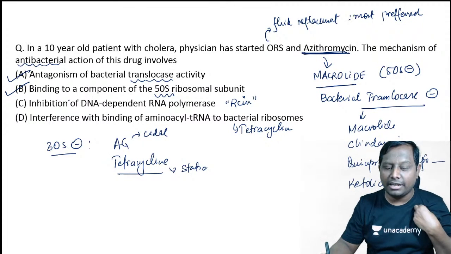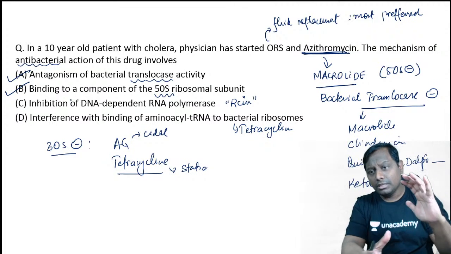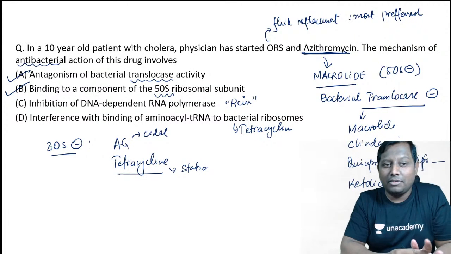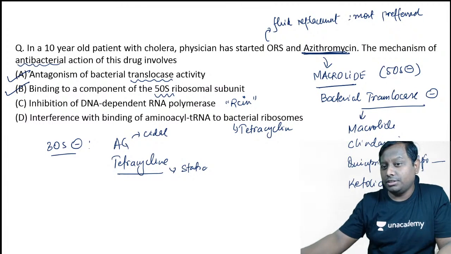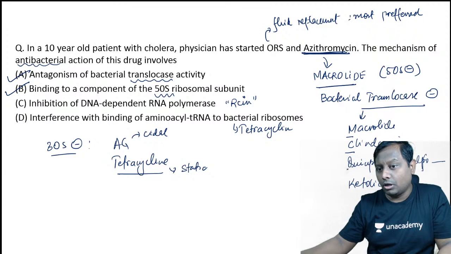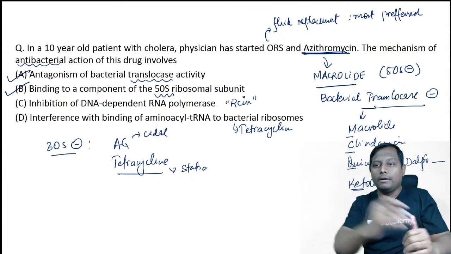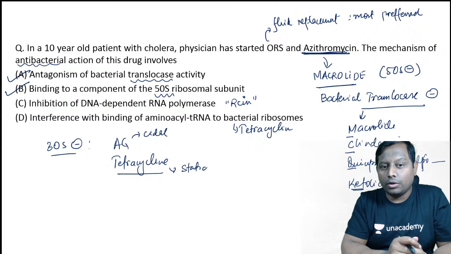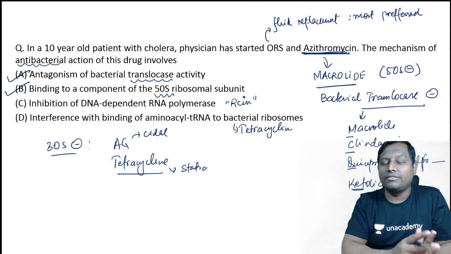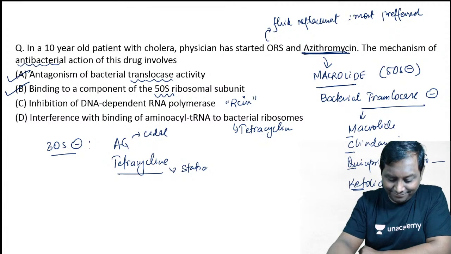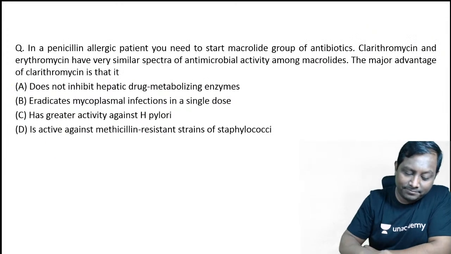A and B both are correct here, but since the information is important, just go ahead with the information about the bacterial translocase inhibitors. Make an MCQ of it, as I have told you already, if you want to move from this phase to the post exam phase. Aminoglycoside and tetracycline are the 30S inhibitors. All the rest of the drugs that we have are 50S inhibitors, including the macrolides. We can go to the next question.